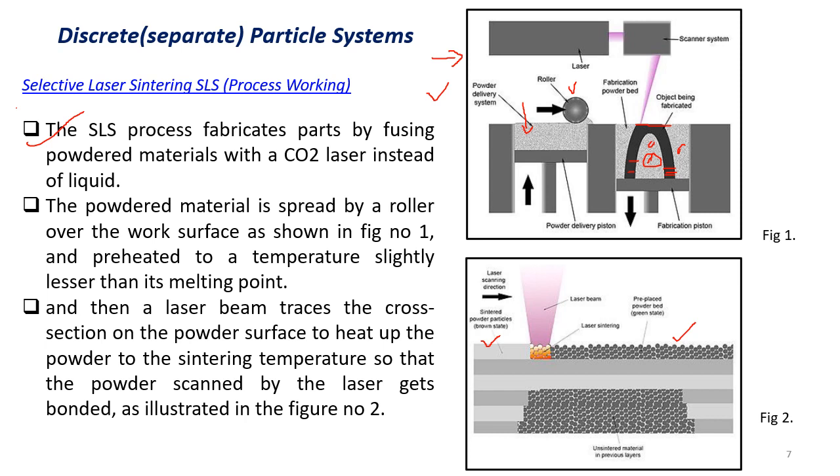The laser is going to sinter this, and it is going to solidify, and the laser beam direction is moving from left to right, you can see it. So unexposed area or unsintered material in the previous layers will be like this, the green part. So one layer over another layer, like this it is going to get deposited.